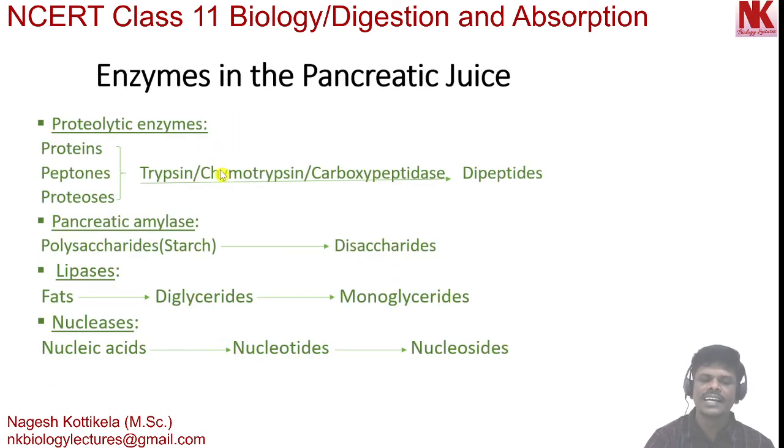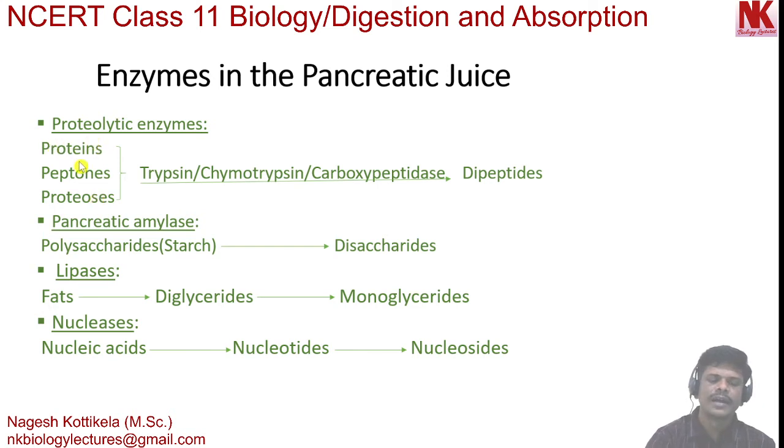Moving to the next, here we can see the different enzymes and how they are digesting the nutrients. Here you can see proteolytic enzymes. The examples are trypsin, chymotrypsin, carboxypeptidase. These are the proteolytic enzymes. It means they digest proteins. Here you can see proteins, peptones, proteoses.